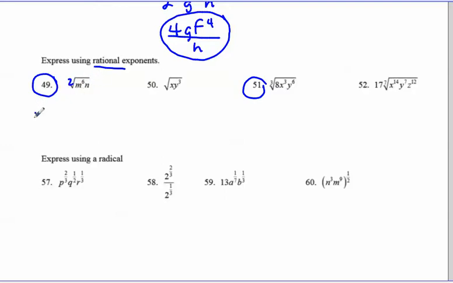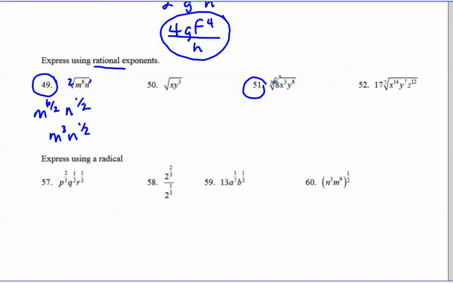So this would be m to the 6 over 2. And this n doesn't have an exponent, so that's like a 1. N to the 1 over 2. And then you just want to simplify. So 6 over 2 becomes 3. So m cubed n to the 1/2.